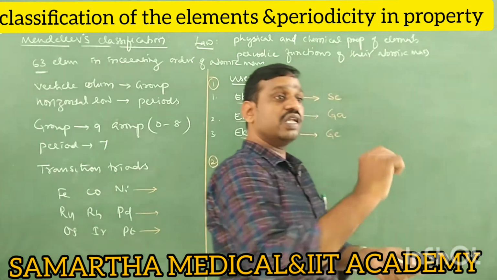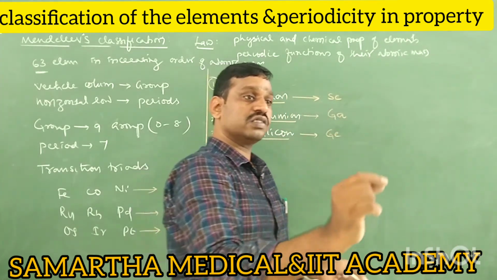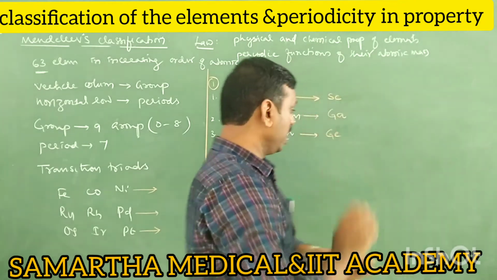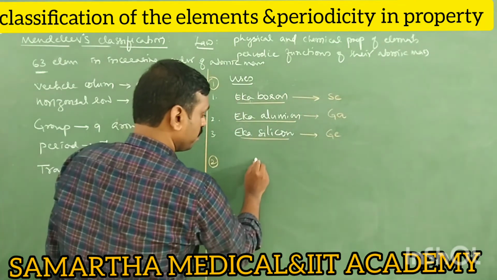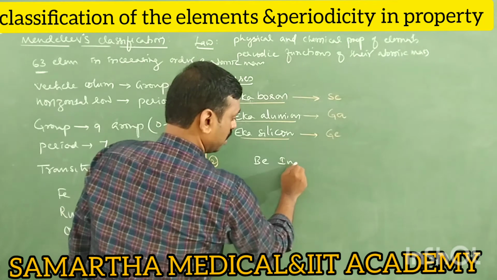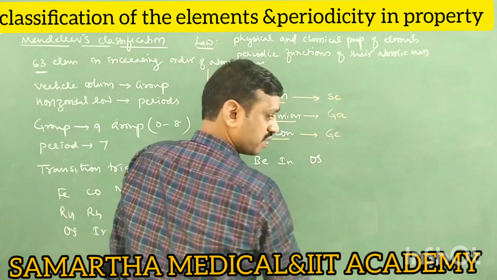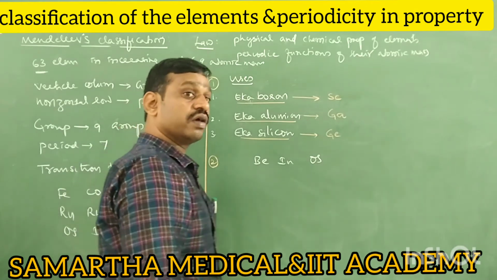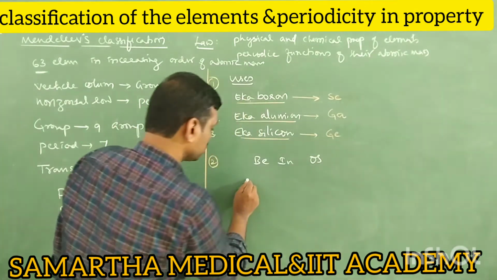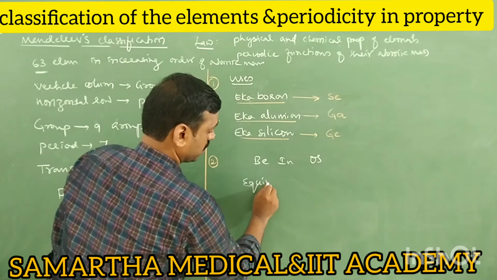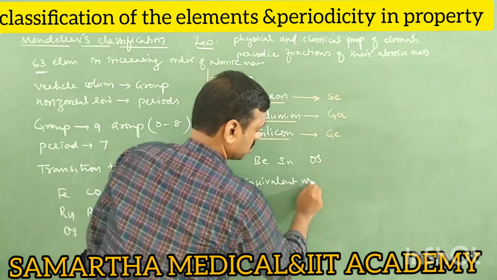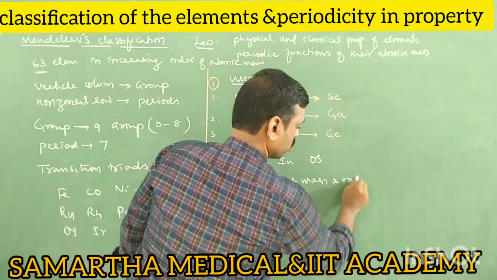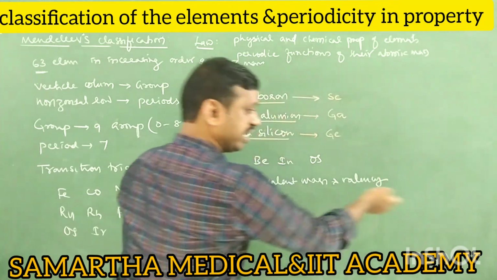So he corrected the atomic masses of beryllium, indium and osmium, by the concept of equivalent mass and valency.